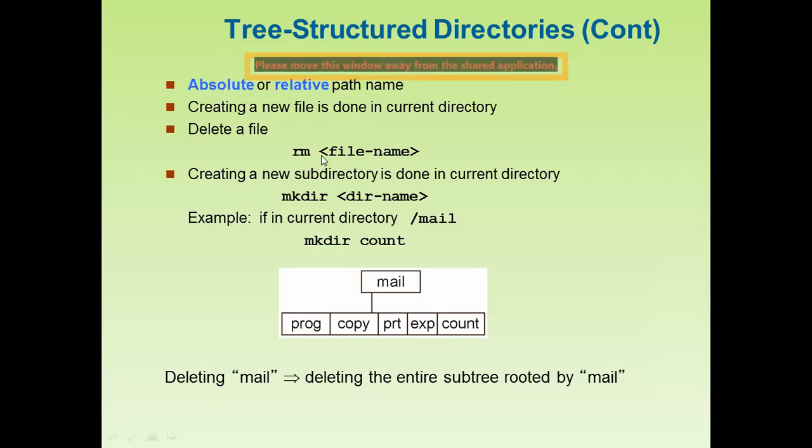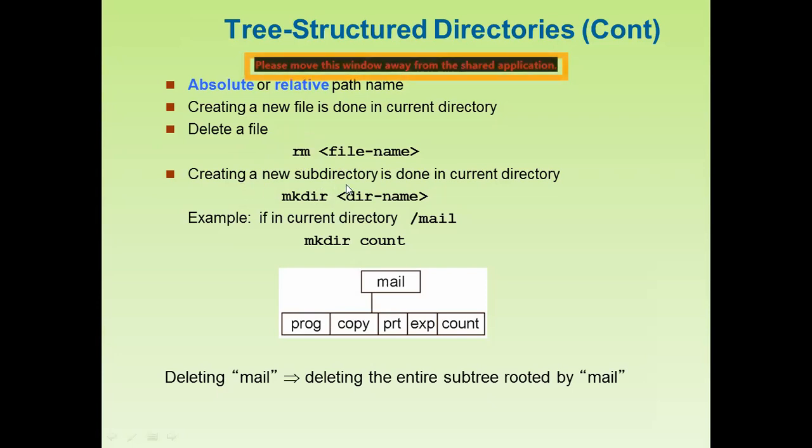If you write this, then we can delete a file. rm means you are going to remove a file name, that is, delete a file name from a directory. A directory contains a number of files, a group of files, so you can choose a particular file to delete and then write this command.